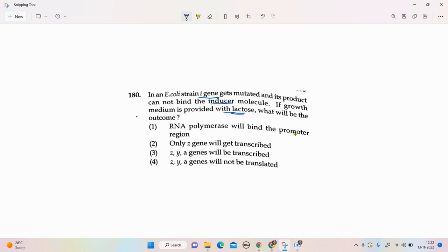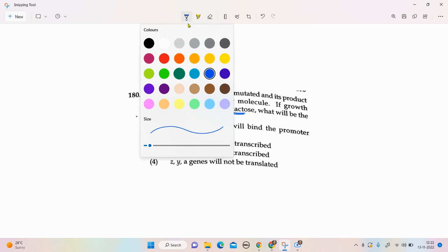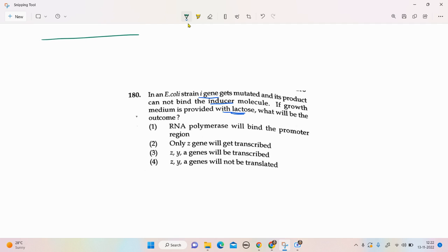So before solving the question, first let us understand the lactose operon. We all know that the lactose operon has three structural genes: LAC-Z, LAC-Y, and LAC-A. There is an operator, a promoter, an inhibitor gene, and a promoter for it. All the three structural genes are under the control of a single promoter. Therefore, in prokaryotes, this is generally known as polycistronic, where several genes are under control of a single promoter.